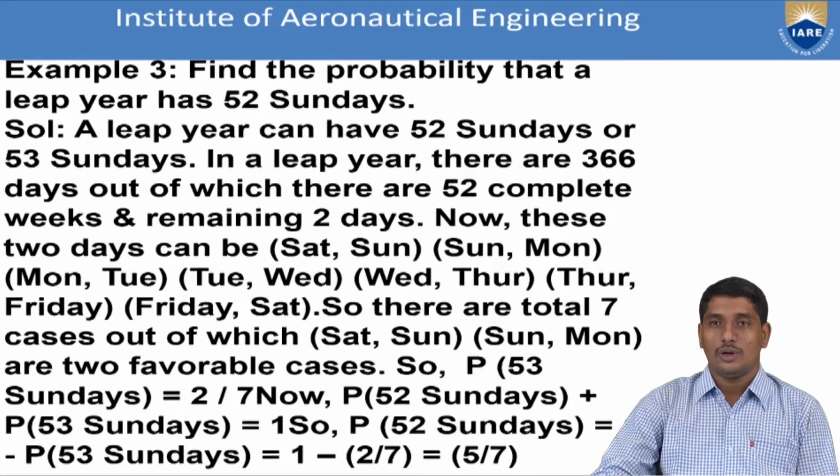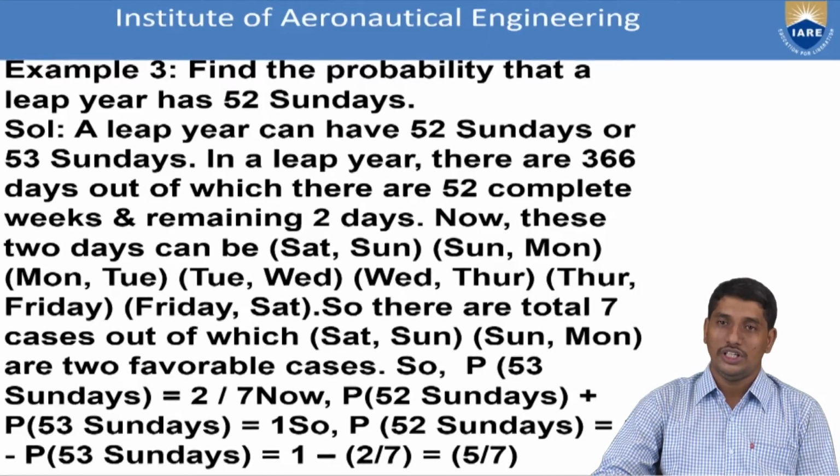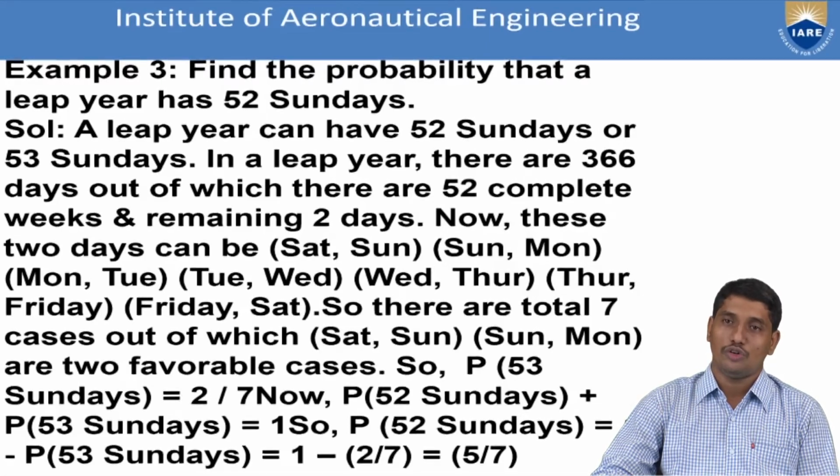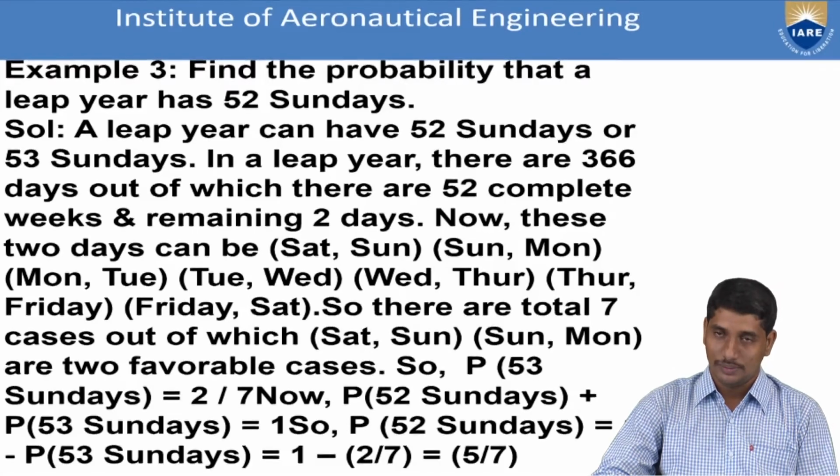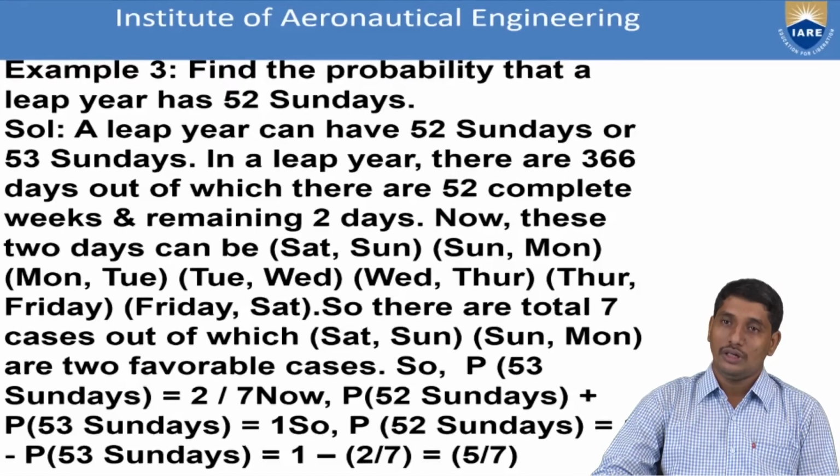In those 7 possibilities, the cases favoring Sunday are Saturday-Sunday and Sunday-Monday. So there are 2 favorable cases. So the probability is the number of favorable cases by the total number of cases, that is 2 by 7. So the probability of having 53 Sundays is 2 by 7.